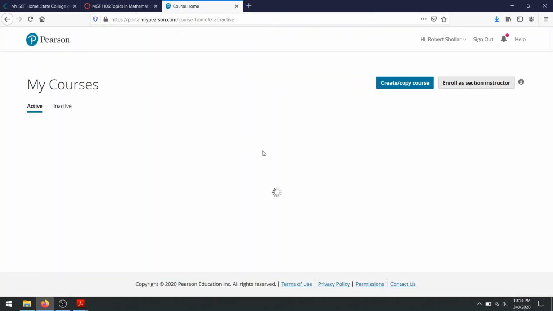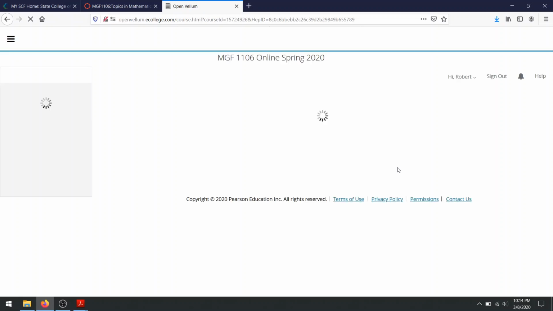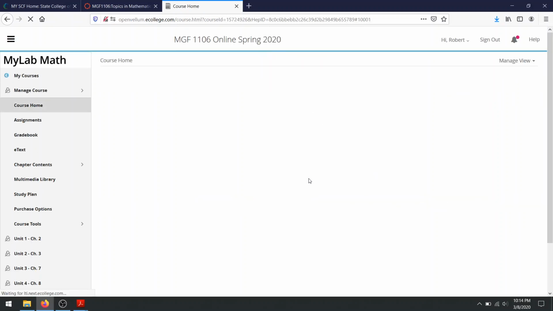Well, maybe not this, but this is like the main home page when you first log into My Math Lab, and you won't see all these courses because I have a couple. You're going to see the MGF 1106 online. There's already 6 people in there. 2 of them did the free trial, which is great because technically the course hasn't even started yet. It's Sunday. But when you get into My Math Lab, this is what you're going to see. This is how you're going to do your homework.